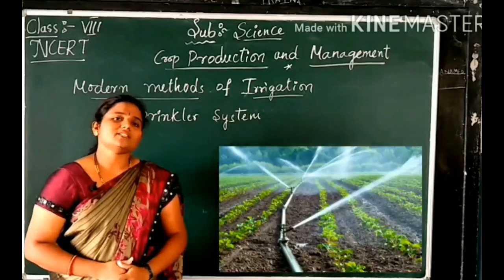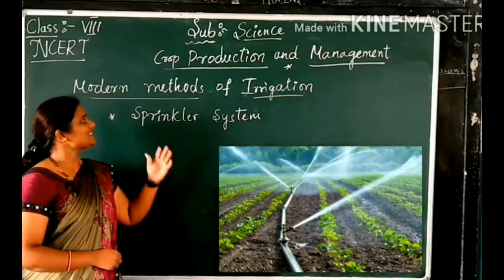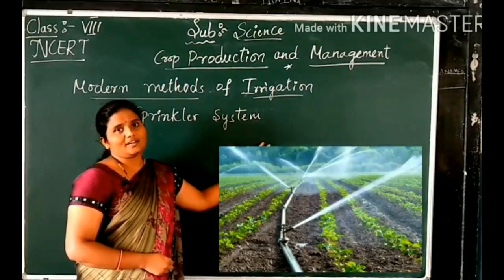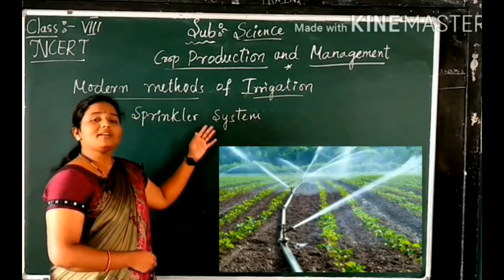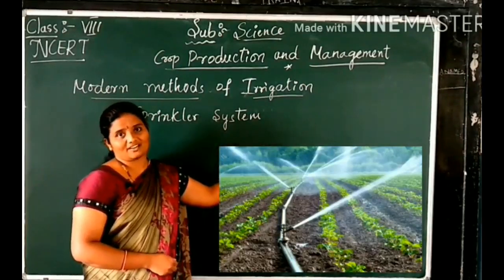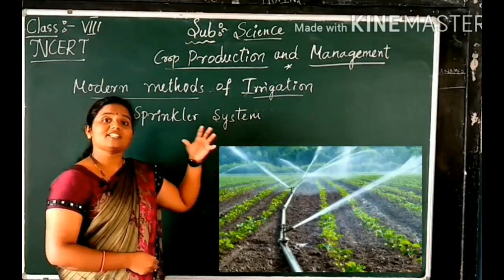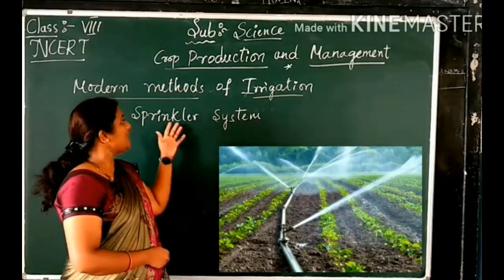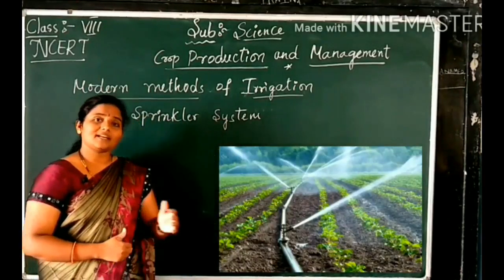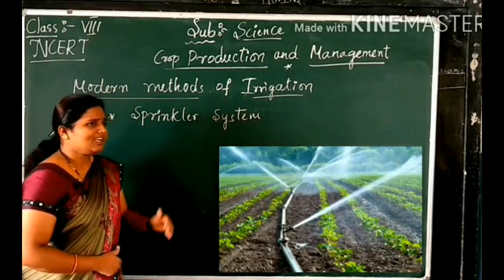Now we will discuss the modern methods of irrigation. The modern methods include the sprinkler system and drip irrigation. First, the sprinkler system, or sprinkler irrigation. In this, water is supplied in the form of sprinkling, as if it is raining. Sprinkling of water to the fields is called sprinkler irrigation.